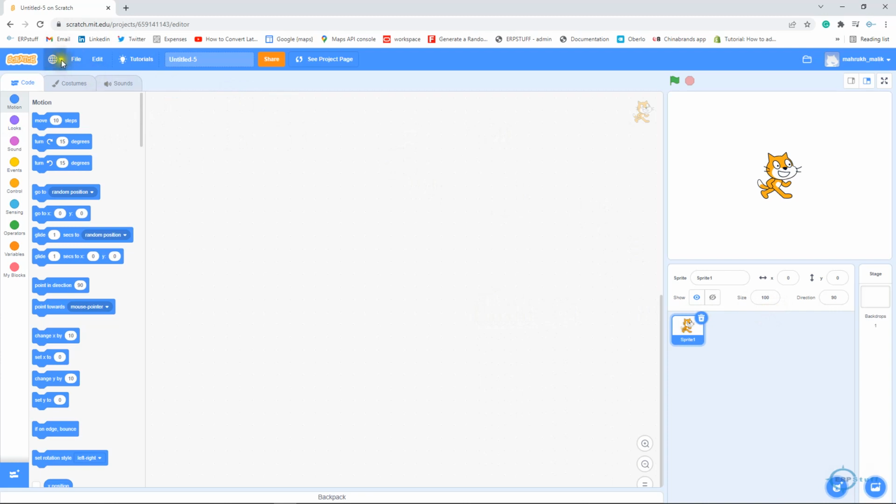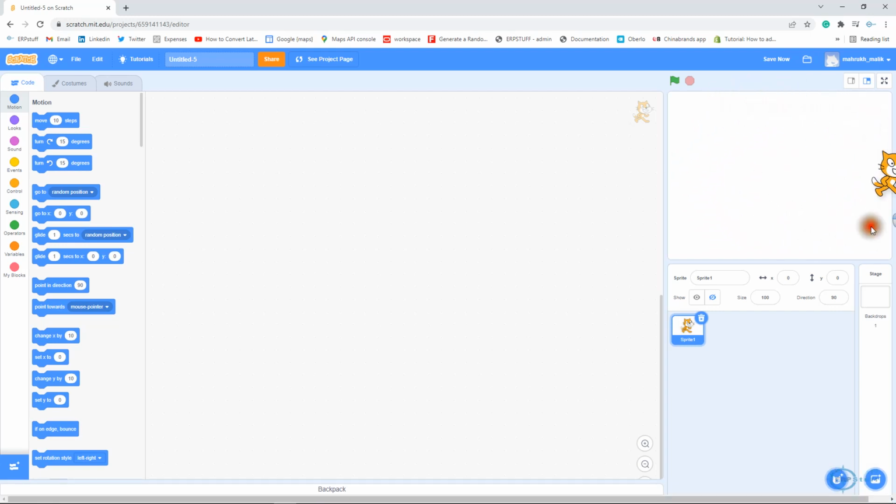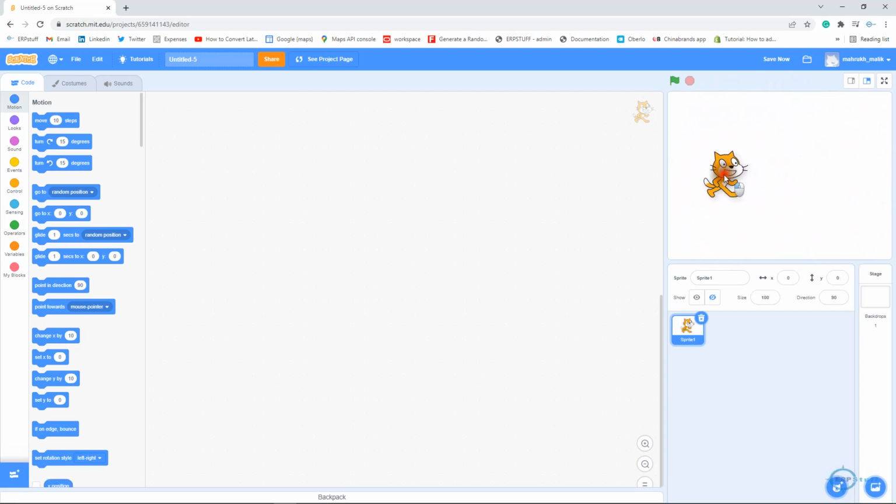So in this you will have different menu options, nothing to worry about. This character or image is called a Sprite, and this is the display area where whatever programming you do with this sprite, it will show over here, on this right side.